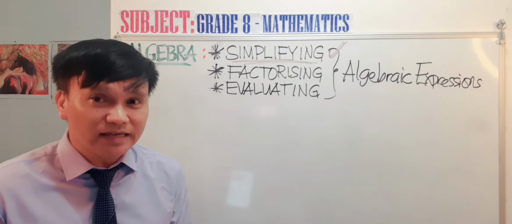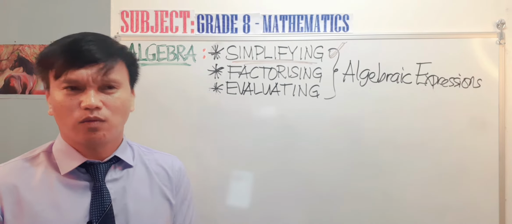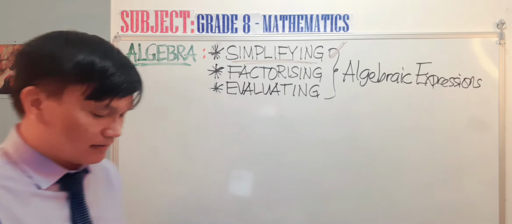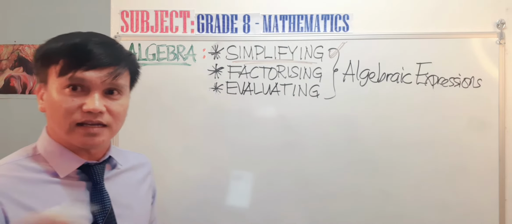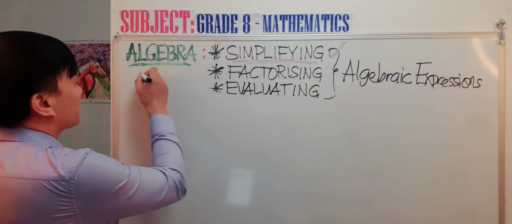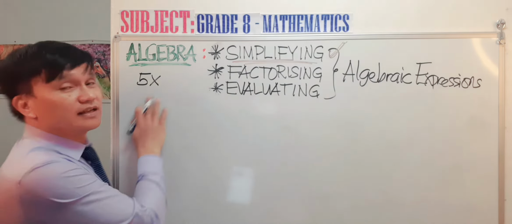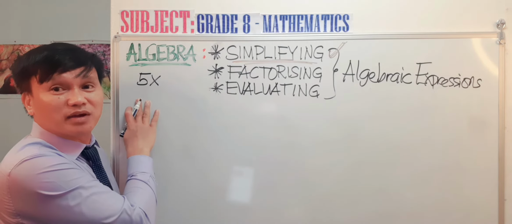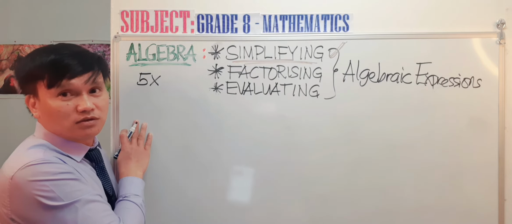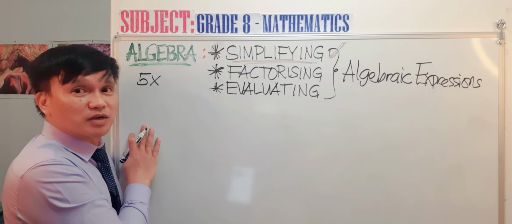Now, the first question is, how do we simplify algebraic expression? What is an algebraic expression? What do we consider as an algebraic expression? As an example, if we have an expression of 5x, this 5x is already an algebraic expression. Why is it an algebraic expression? That's a very good question. Any one of you who has the answer? Why is this 5x an algebraic expression?